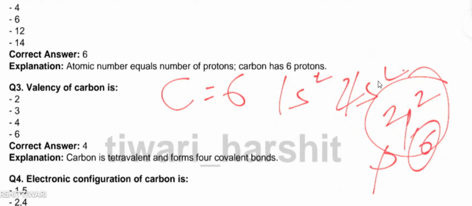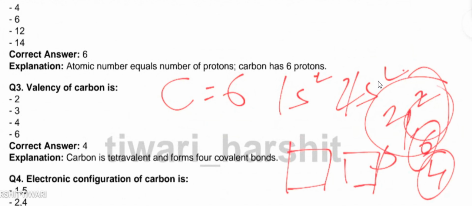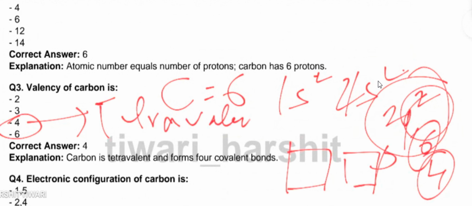The p orbitals can hold 6 electrons, so here four electrons are not filled, or you can say two orbitals are vacant in the p orbitals. So the valency of the carbon atom is 4. Because of this, we call it tetravalency. Carbon has tetravalency. Sometimes the question will come like this: what is the valency of carbon? Tetravalency will be in your MCQ option, and that will be the correct answer.